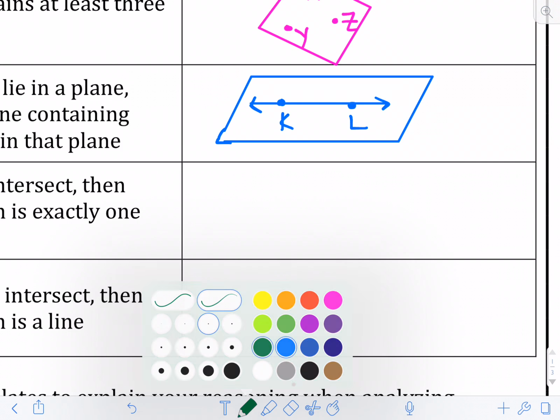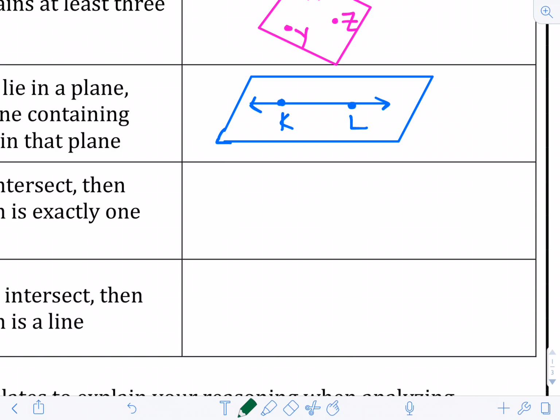All right, next one, so 2.6 says if 2 lines intersect, then their intersection is exactly 1 point. So here's a line. Here's another line. Those 2 lines intersect at 1 point. Okay, in 2.7, if 2 planes intersect, then their intersection is a line.